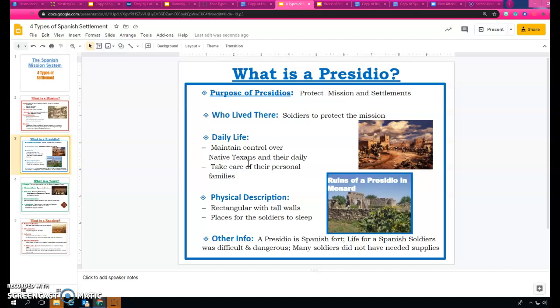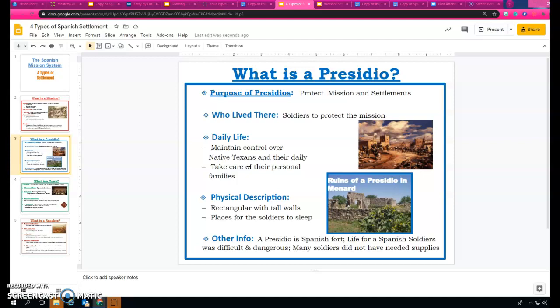Their life, they wanted to maintain control over Native Texans in their daily life. So they wanted to take care of their personal families as well. The physical description of a presidio: it's rectangular with tall walls, and it was a place where the soldiers slept at night. Other information about a presidio is that it is a Spanish fort.